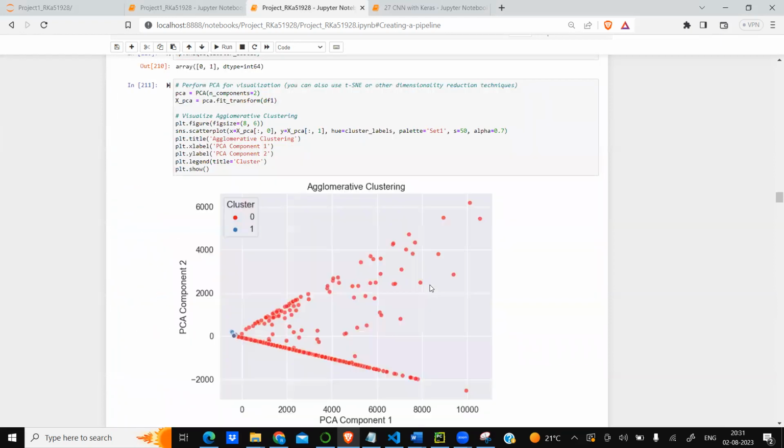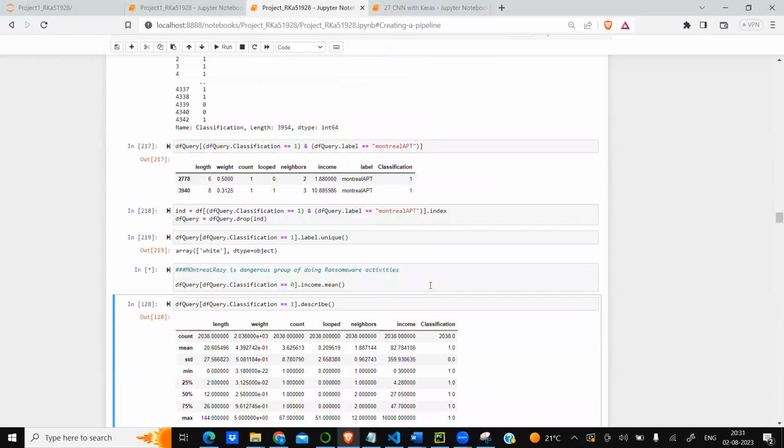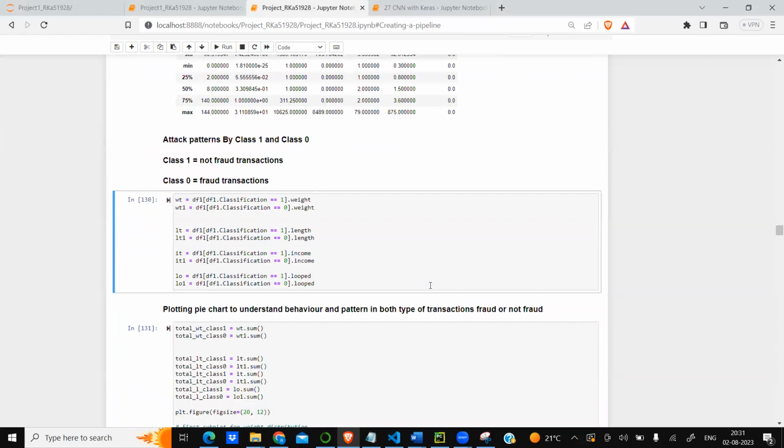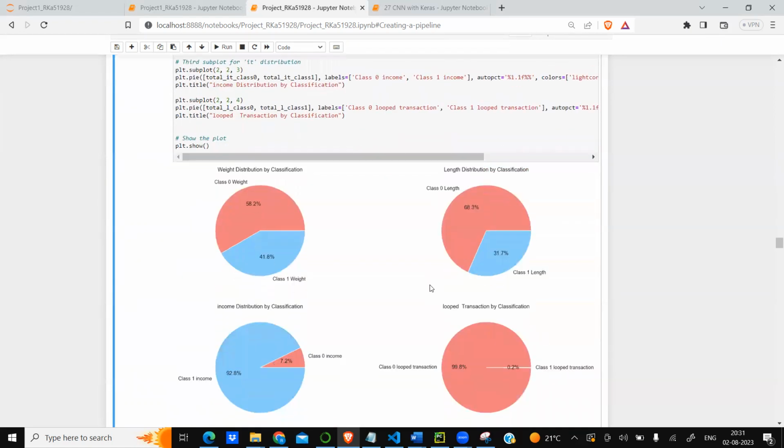By selecting it, we can further see the statistics of the data. And now look at the attack pattern. Class 1 means not fraud transaction and class 0 is fraudulent transactions. Plotting a pie chart to understand the behavior and patterns.